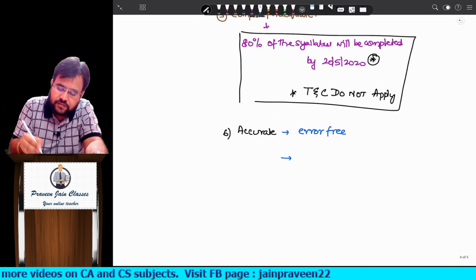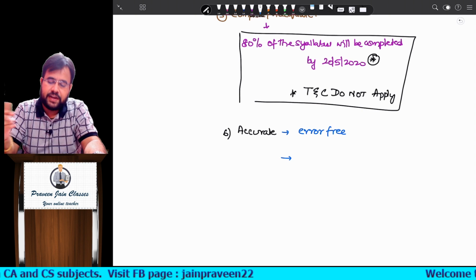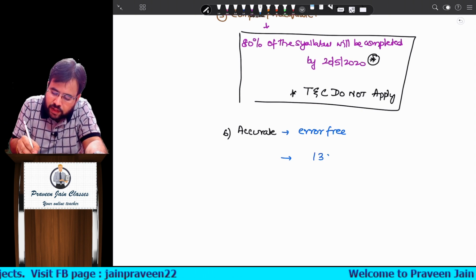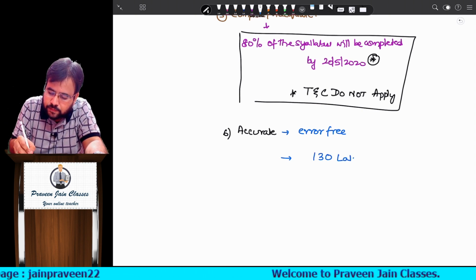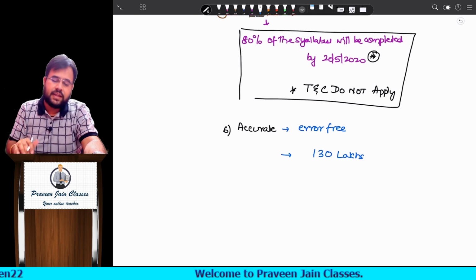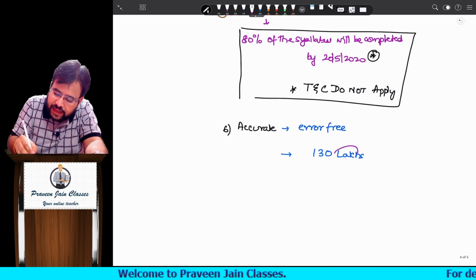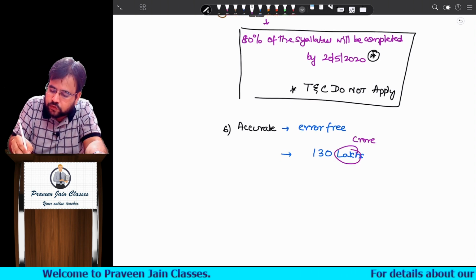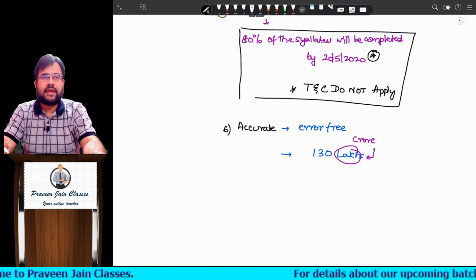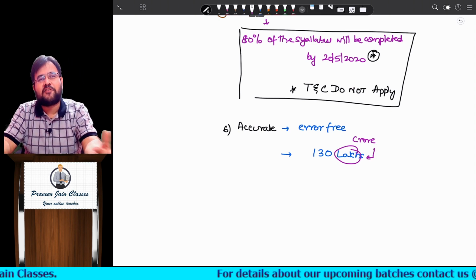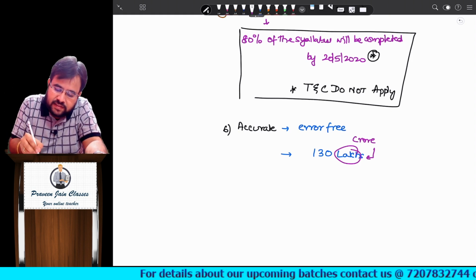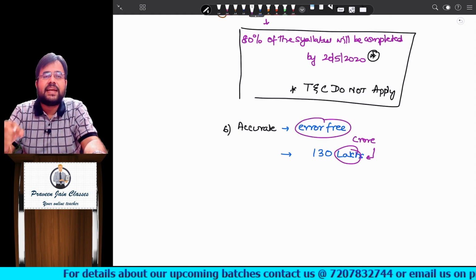Imagine somebody tells you what is the population of India, and somebody says 130 lakhs. Now the only thing is here crore was supposed to be used and he has used lakh, sir. Don't you think a miracle will become a disaster now? Sir, is it having an error in it or not, sir?